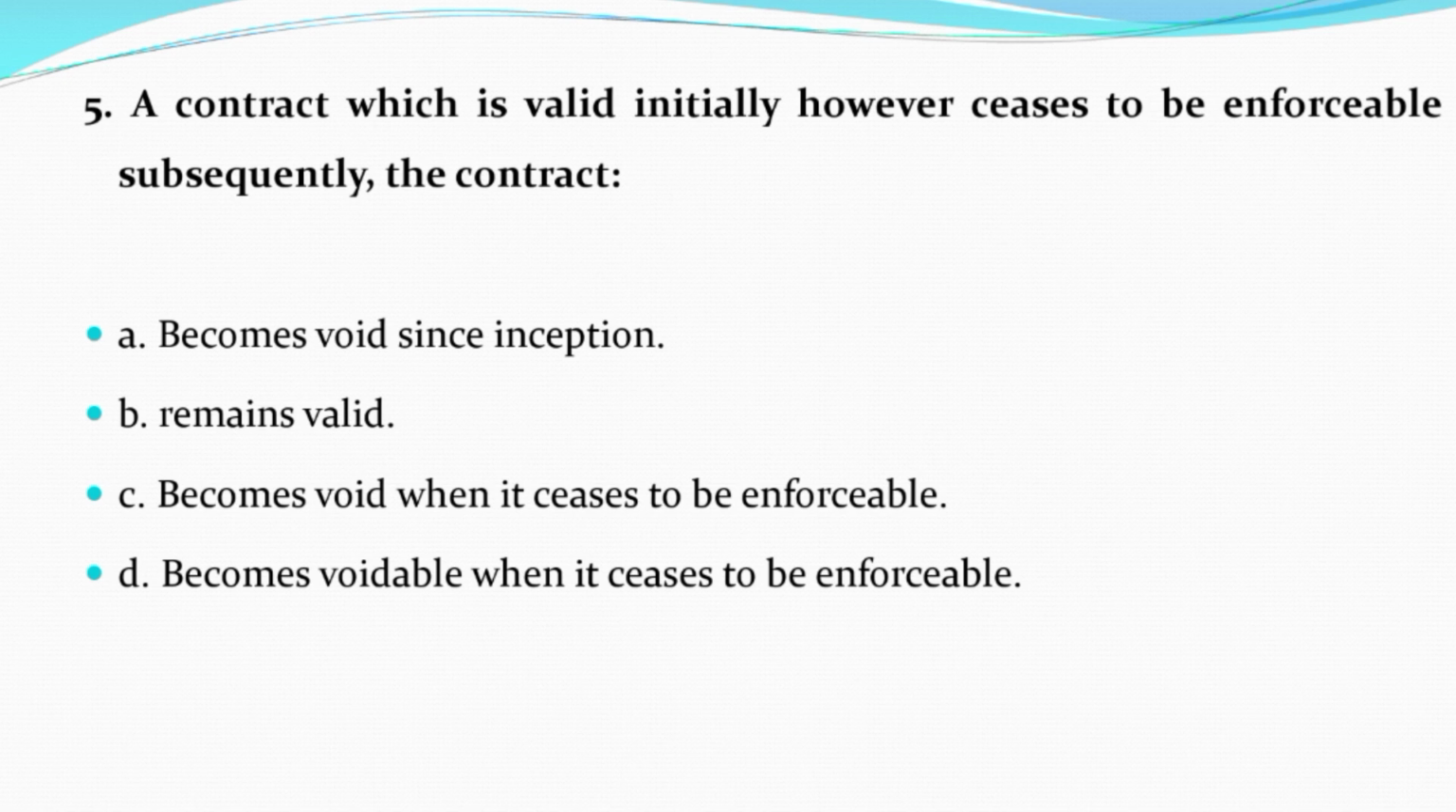Now question number 5. A contract which is valid initially however ceases to be enforceable subsequently. The contract option A becomes void since inception, option B remains valid, option C becomes void when it ceases to be enforceable, option D becomes voidable when it ceases to be enforceable. And the correct answer is option number C becomes void when it ceases to be enforceable.